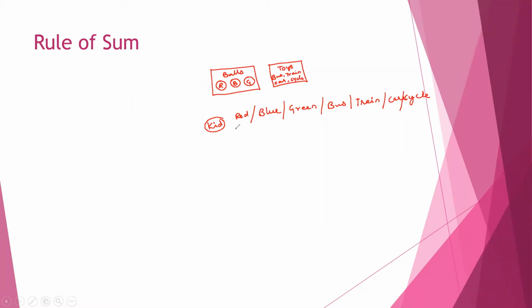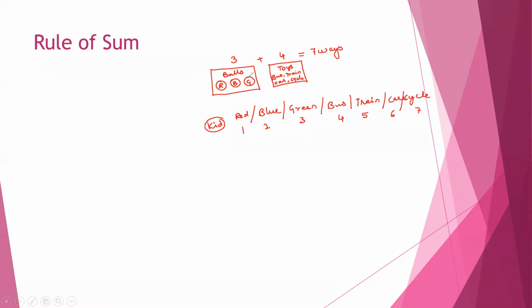So in total, how many possibilities are there for this kid to choose? 1, 2, 3, 4, 5, 6, and 7. So there are 3 balls and 4 toys. In total, there are 7 ways of choosing this.